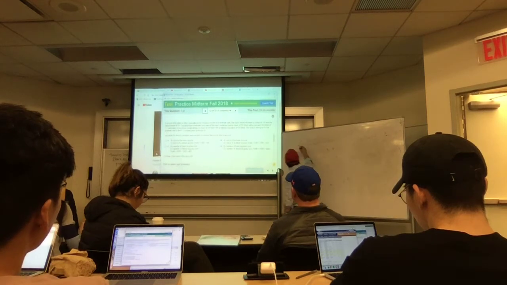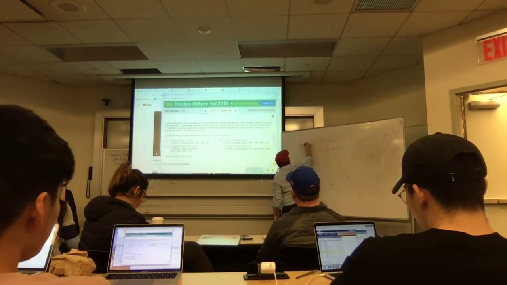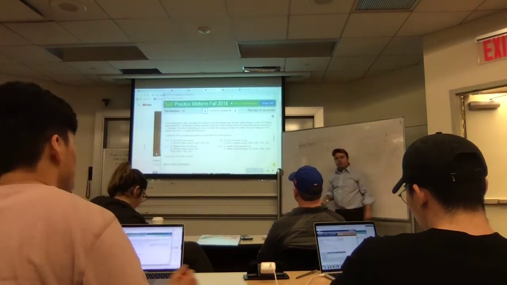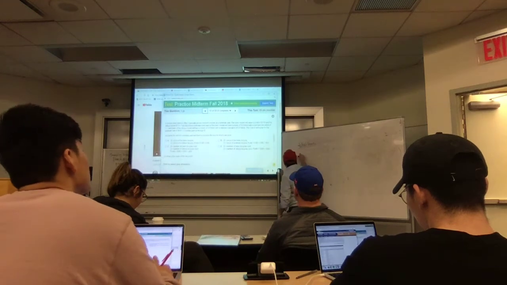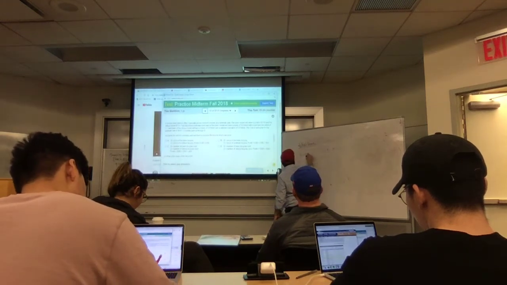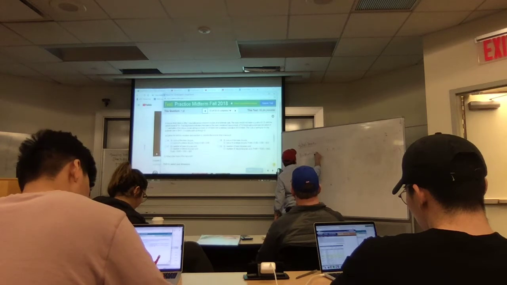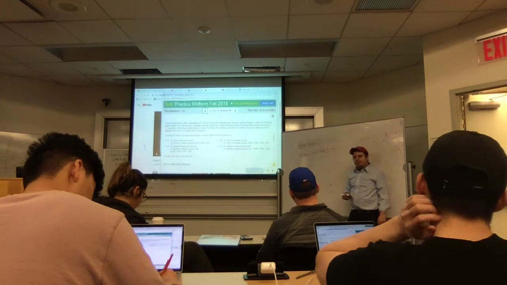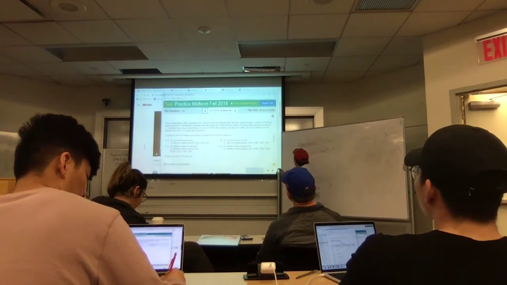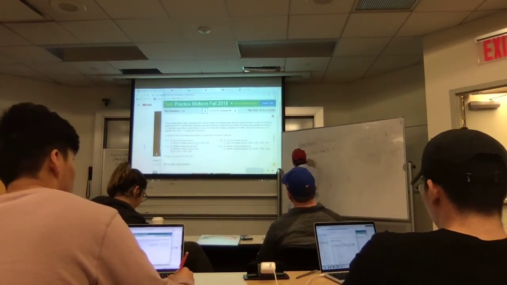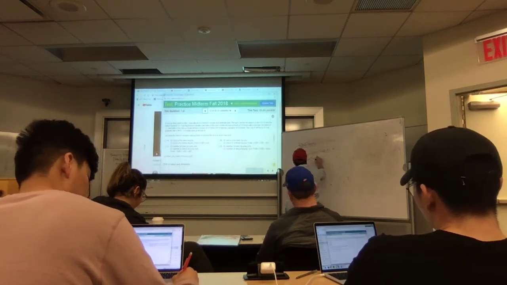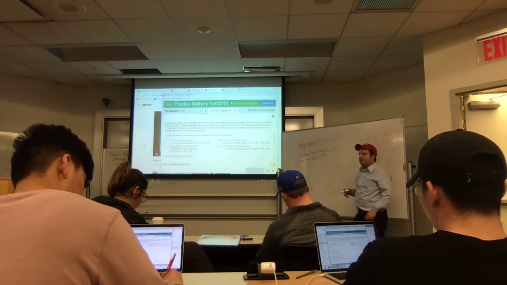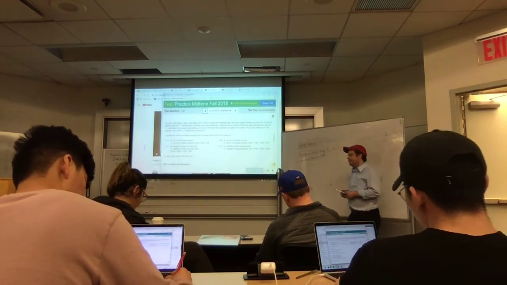Good. What varies? I want to define my random variable. So B is the number of basic bicycles I sell, and D is the number of deluxe bicycles. That's what varies. It's the number of bicycles I sell, the B and the D model.